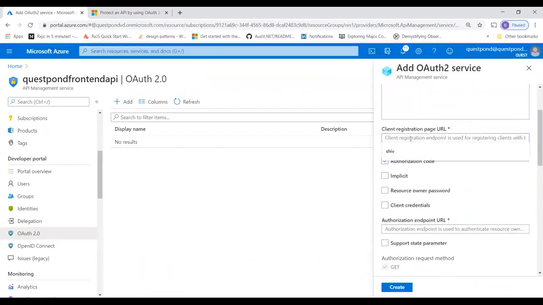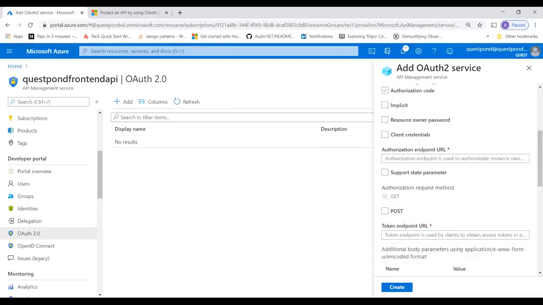Client registration page. Well, I don't have any client registration page. I can just put HTTP localhost. Do you want an authorization code? Yes. Once the client has an AD access, he should generate a token. He should generate a JWT token. That is important. So I'll say, yes, I need an authorization access.